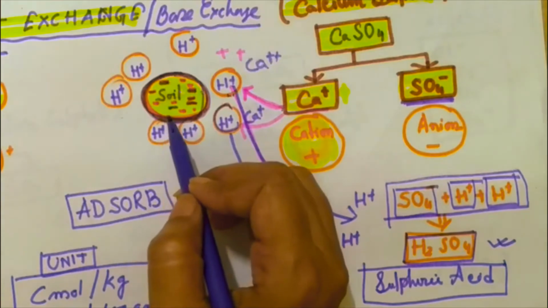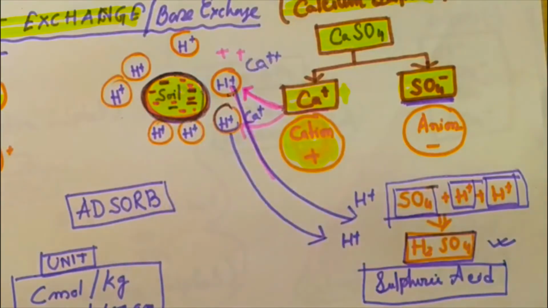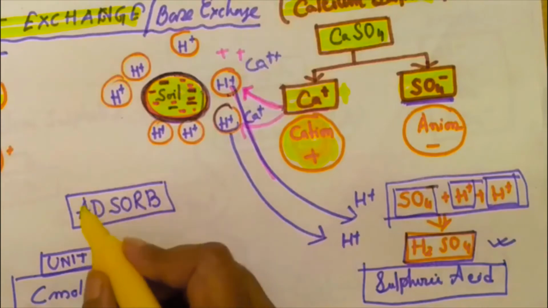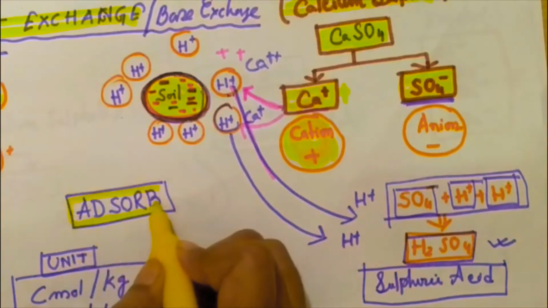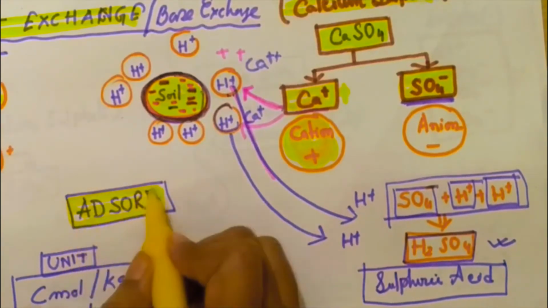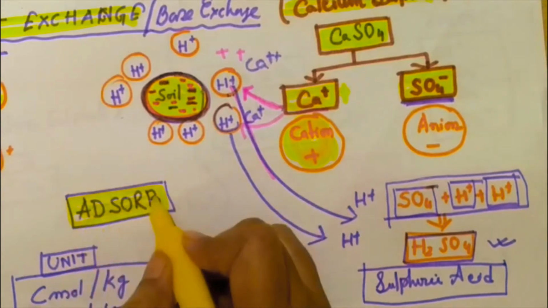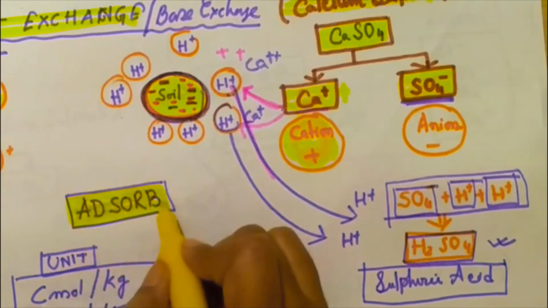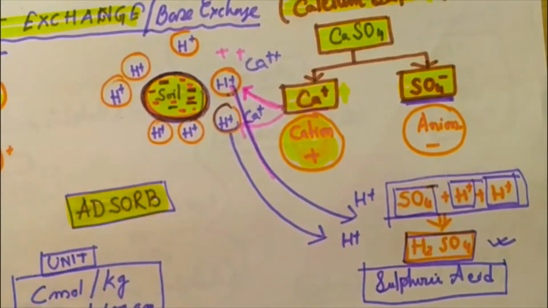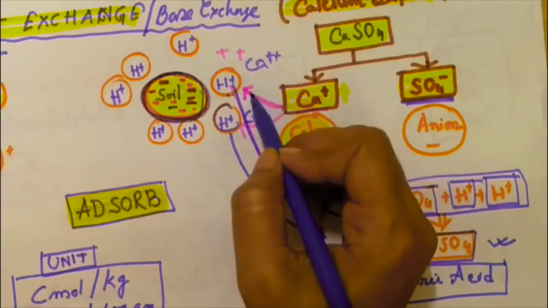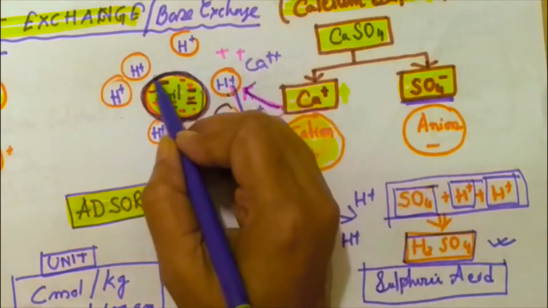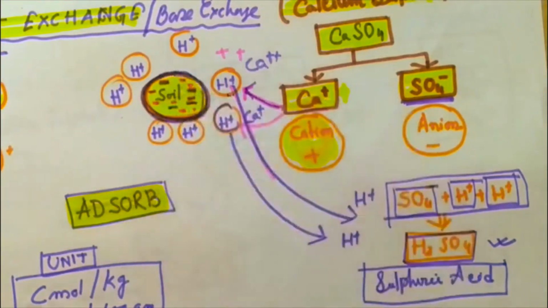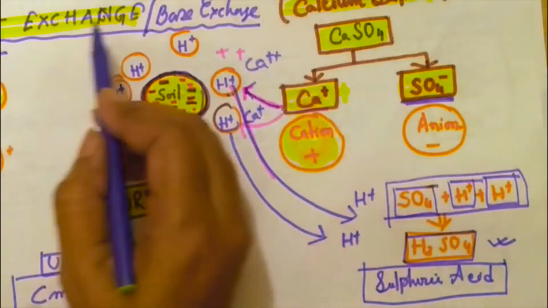That's why this process is called adsorb, not absorb. Ad, not B. That means the cation is replaced by a cation, and those cations remain attached on the surface area of the soil, and this process is called adsorption of cations. Ad, not B. And Ca will remain attached to this soil surface area. This method is known as cation exchange.